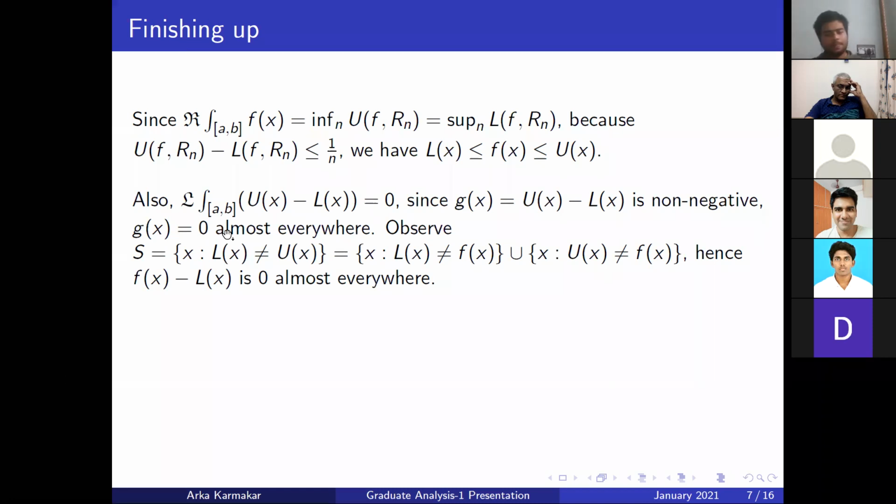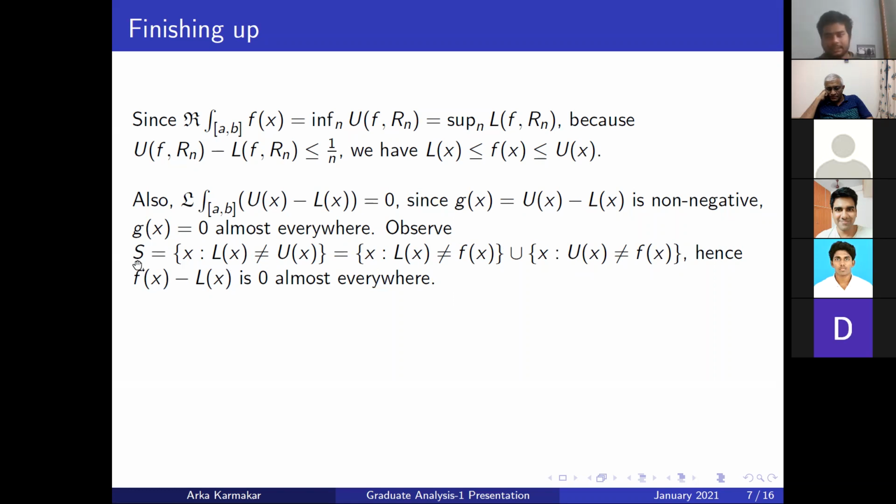Now returning back to the problem, note that since we have this inequality, we can break this up into two parts. This is equal to this union this. In particular, this set is a subset of this set, and since this set has measure 0, this set has measure 0 as well, and since the Lebesgue measure is complete, this set is measurable. So in particular, f(x) minus l(x) is 0 almost everywhere.